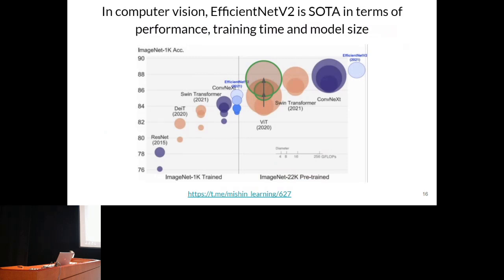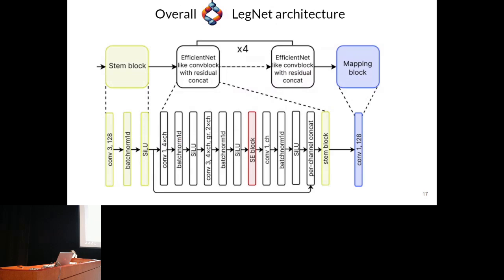It has amazing performance, relatively small training time, and the trained model is comparably small, and thus applicable to small datasets with reduced risk of overfitting. EfficientNetV2 is a fully convolutional neural network with several sophisticated tricks which can be repurposed to decipher regulatory sequences. So let's have a look at the overall LegNet architecture.